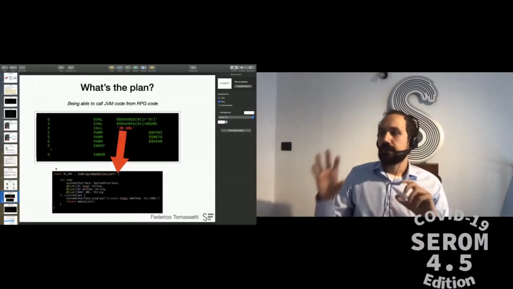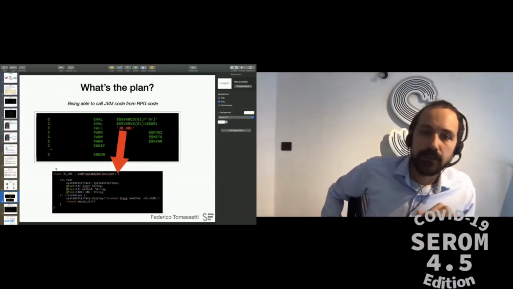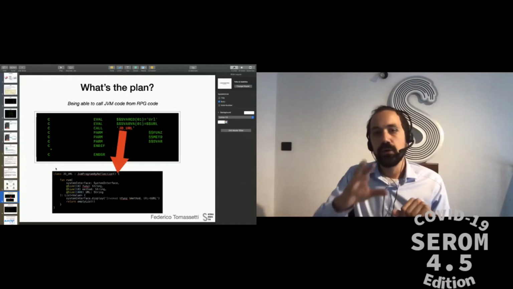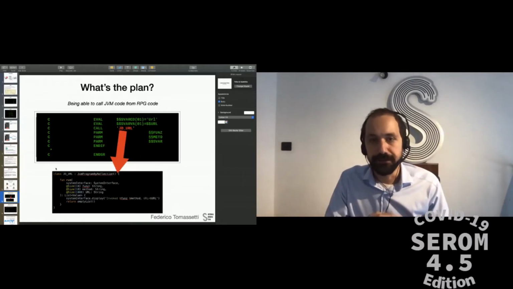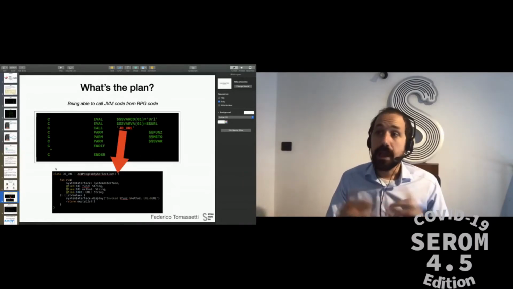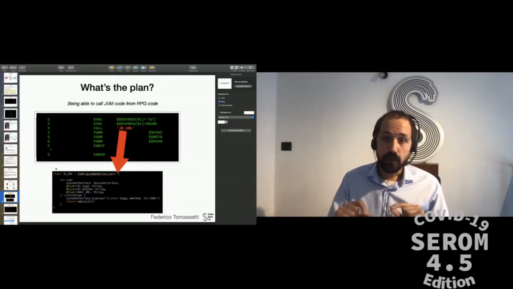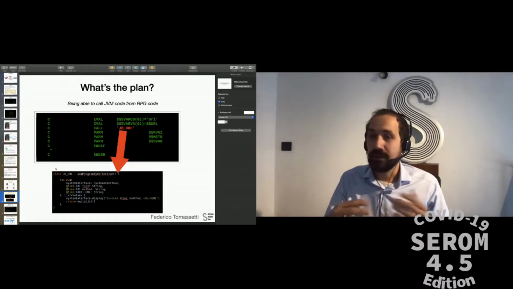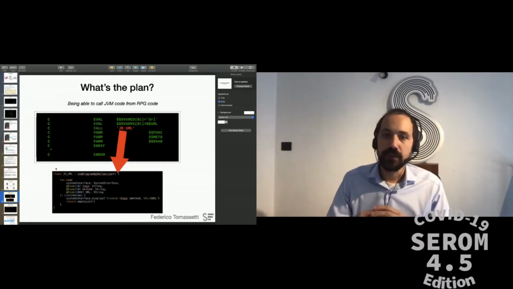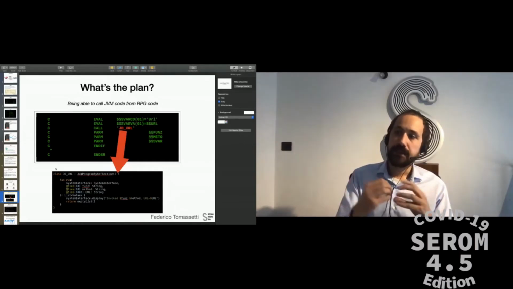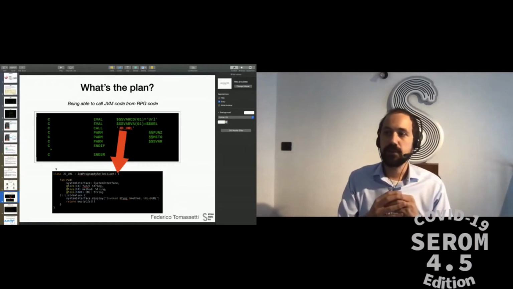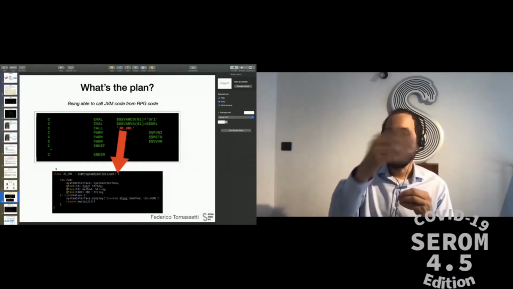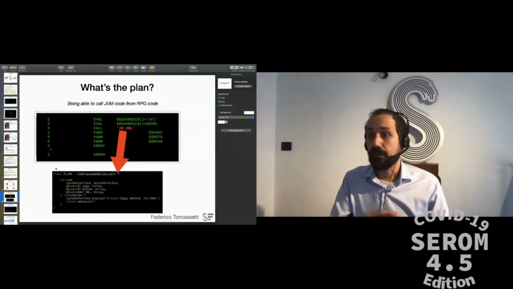In other words, this is the pattern we are going to support. We are going to interpret RPG code, and when we find a call to an RPG program, we will perform what we internally call doping. We can capture this call, and instead of calling an RPG program, we can execute a program running on the JVM.